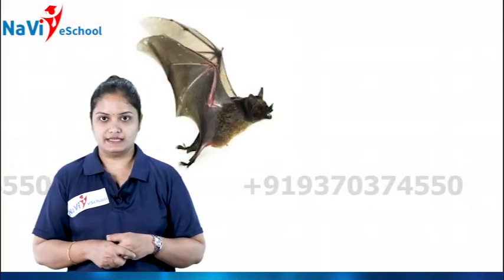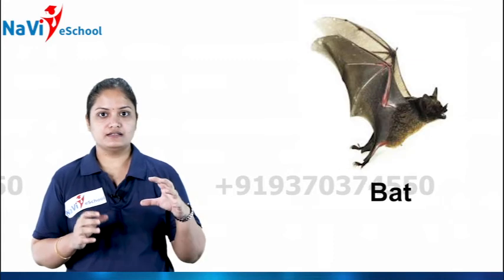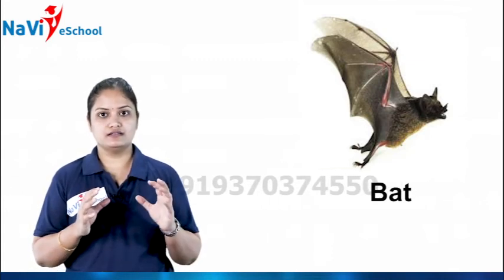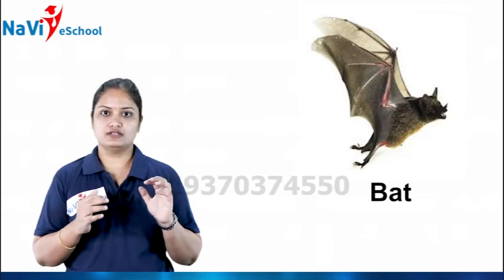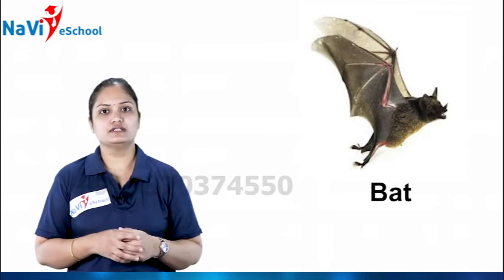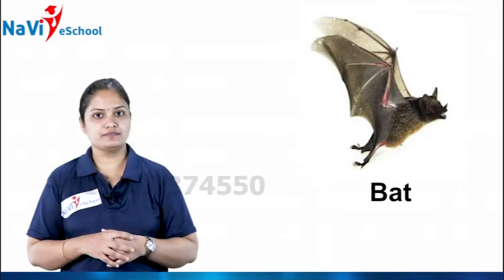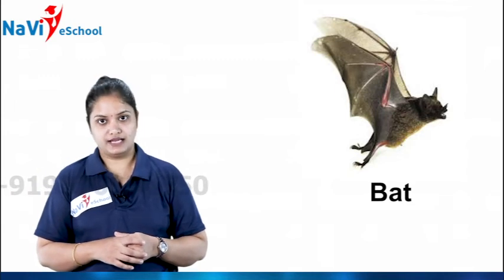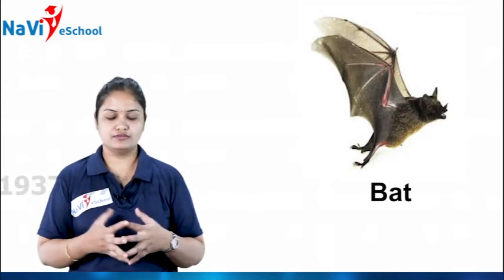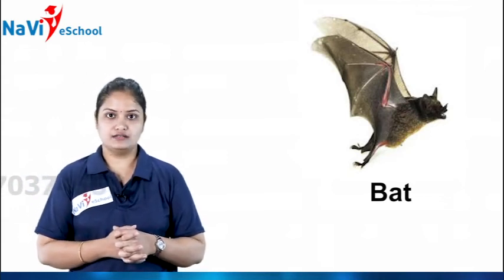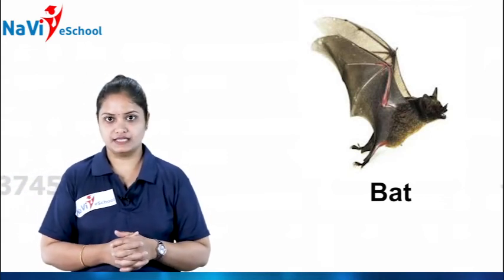Next comes bat. Bat is a type of a bird, you know, and it is smaller, not so small and not so big. It's a small size, as you know, and its color is black or gray. Usually you find this one in black color only. And the food it used to eat is insects.